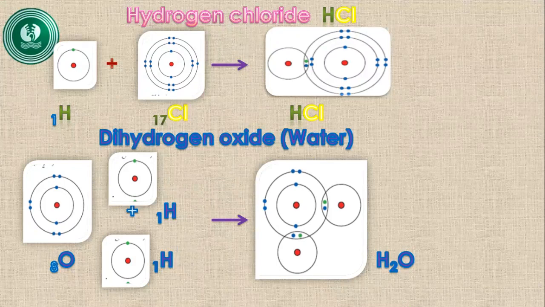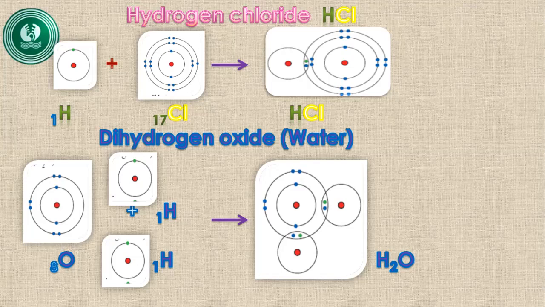It is a heteroatomic molecule; here 2 different elements participate in forming hydrogen chloride. One is the hydrogen atom, another is the chlorine atom. In the hydrogen atom, in the valence shell only 1 electron is there. In the chlorine atom, in the valence shell, there are 7 electrons.